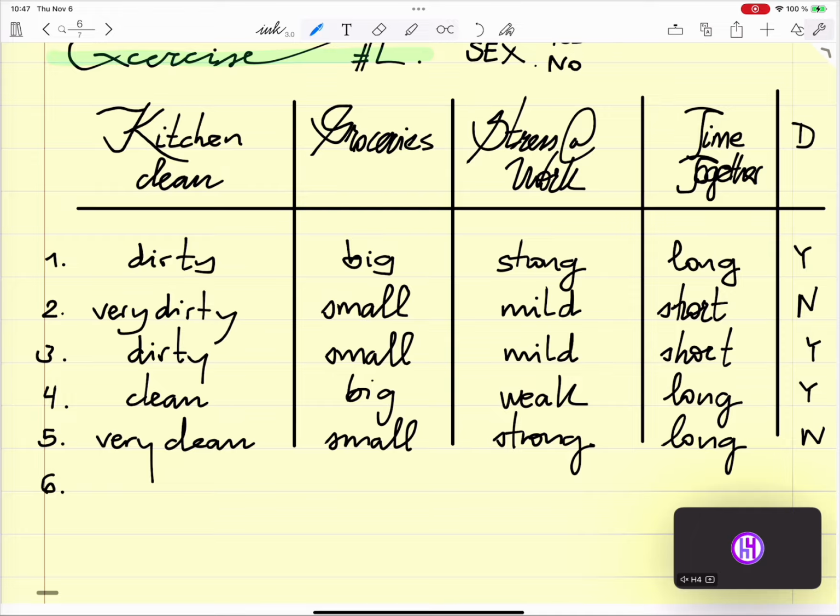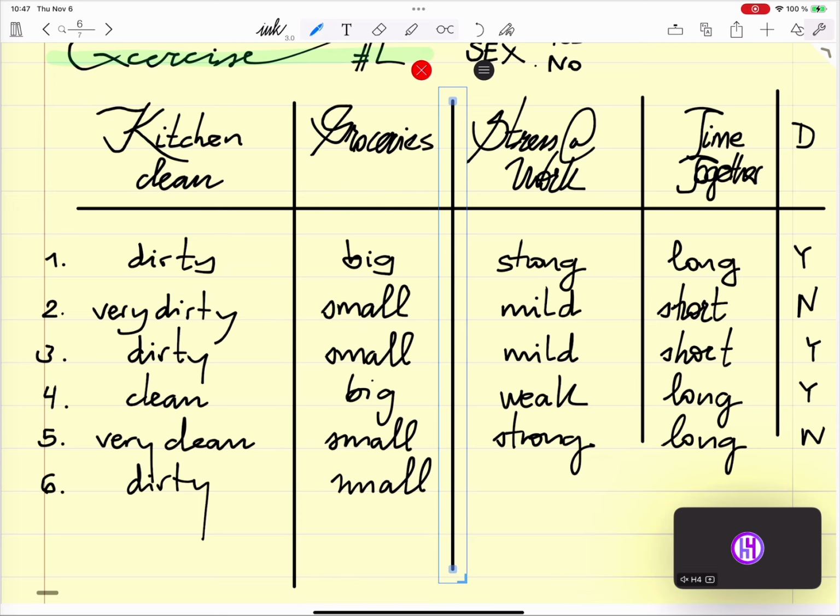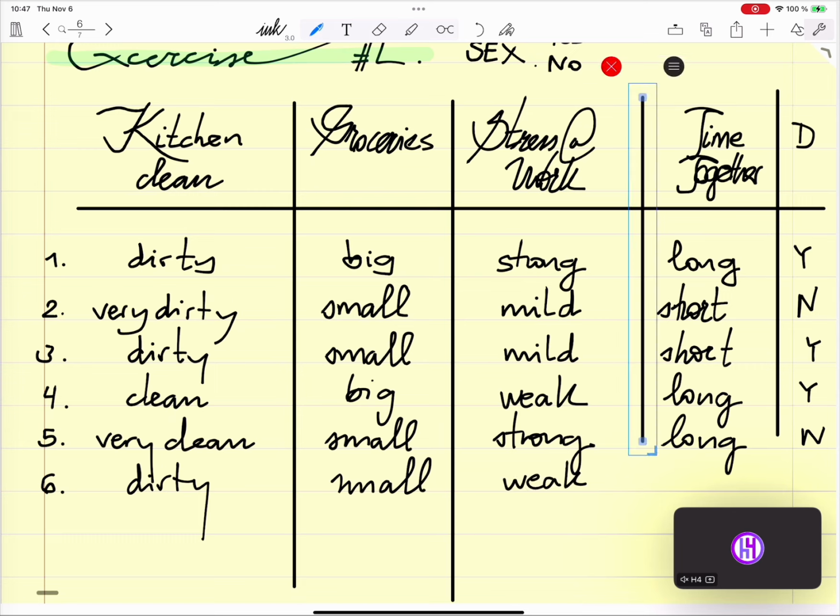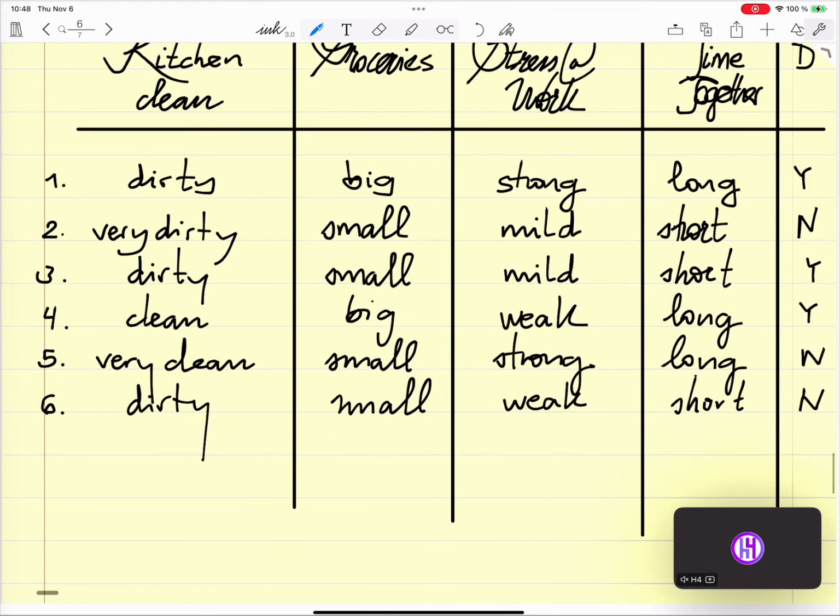Number 6 is dirty, small, weak interaction, short time together, no intercourse.